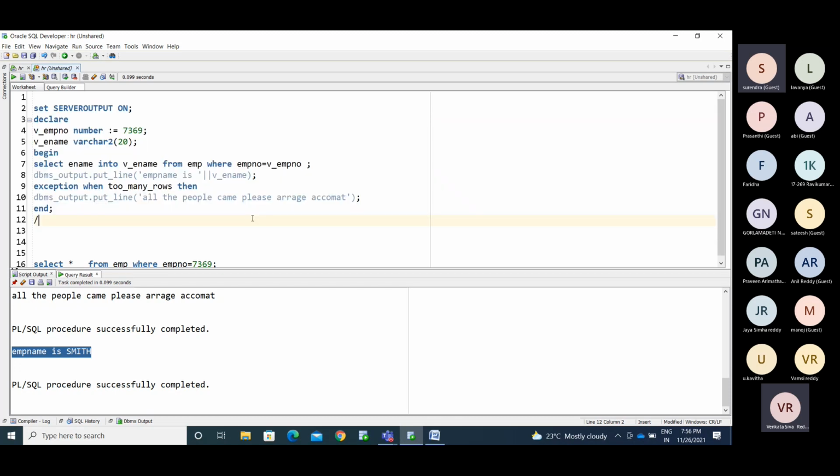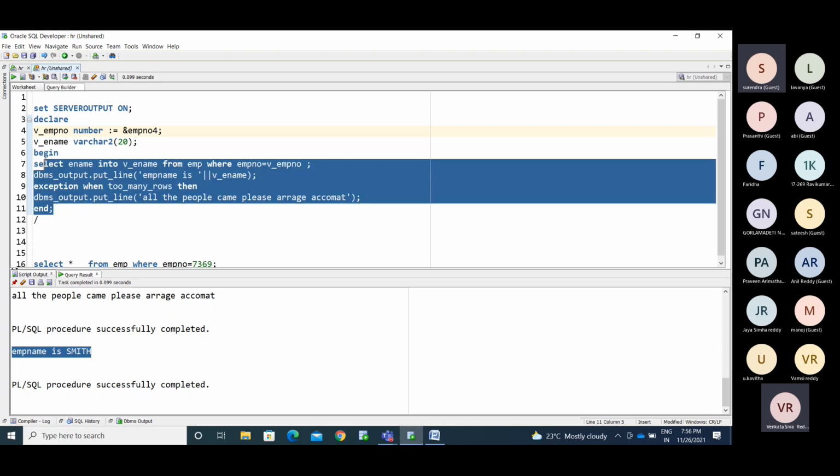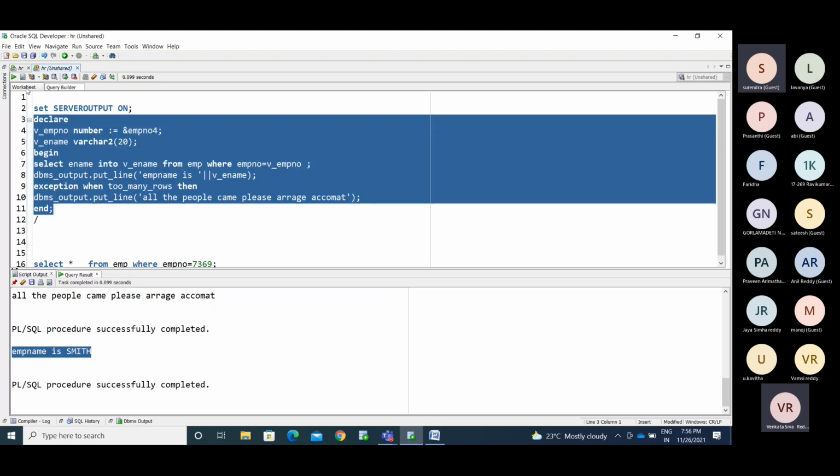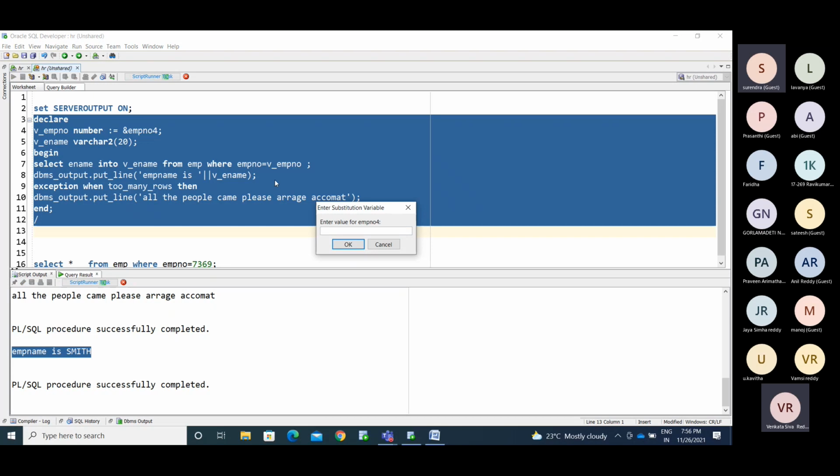Now to make it a dynamic input, if you want to provide that input to the system dynamically, you can pass the variable name with an ampersand. It asks you to enter a value for employee number. The same thing, I'm passing 7902, and I will get Ford.